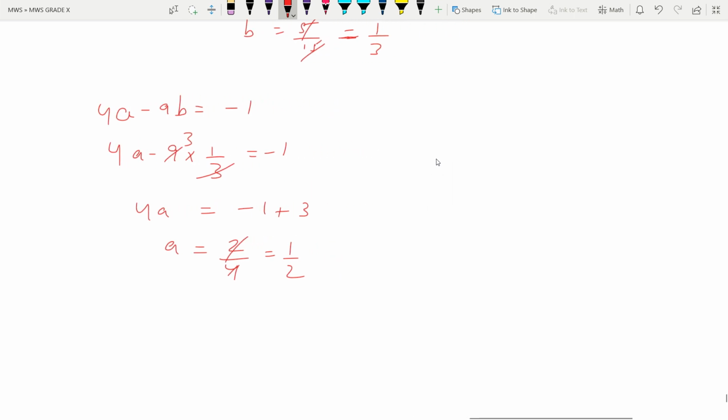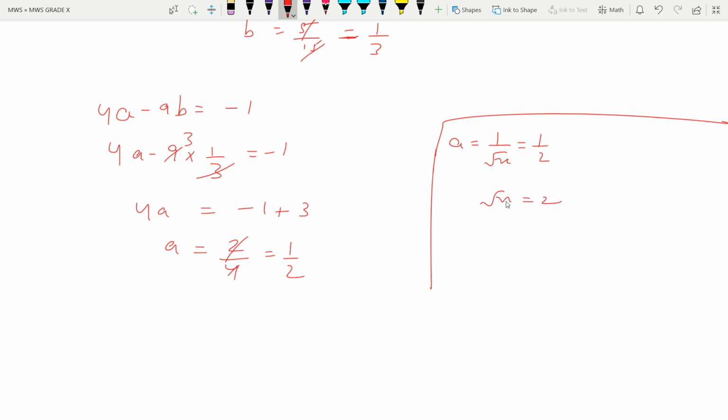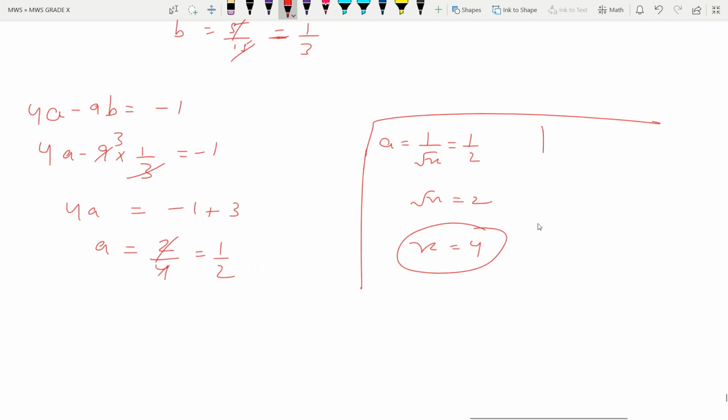So what we have assumed, see that a is equal to 1 by root x, and this is finally equal to 1 by 2. See, a is equal to 1 by 2 also. So here comes root x is equal to 2 with cross multiplication. Squaring both sides. With square this side, the root will get cancelled, and square this side will give you 4. So the value of x is 4. We have to calculate the value of x.